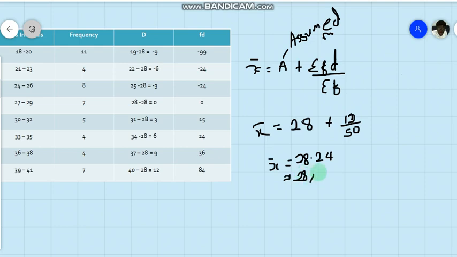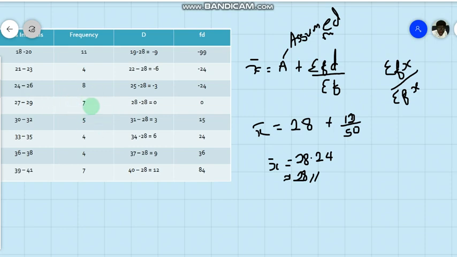Okay, so that's the assumed mean method. This method, using A plus summation FD over summation F, gives the same result as the regular mean, which is just summation fx over summation f. Please take note that for the assumed mean you just have to assume. There's no right or wrong, but your assumption has to be a number close to the middle. Like in this case, I used 28, which is actually a number in the middle.